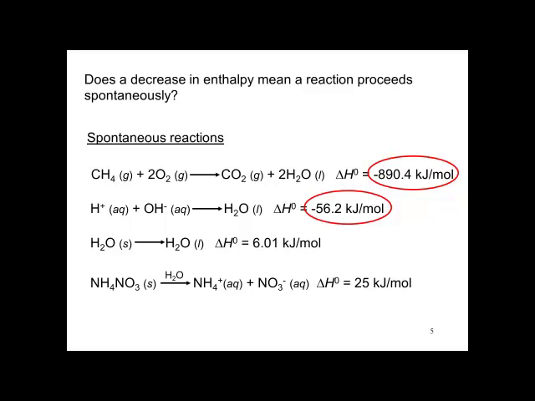Solid water being converted to liquid water, unfortunately, has a positive delta H. And ammonium nitrate breaking down into ions, again, has a positive delta H. Clearly, delta H cannot be used to decide whether a reaction is spontaneous.